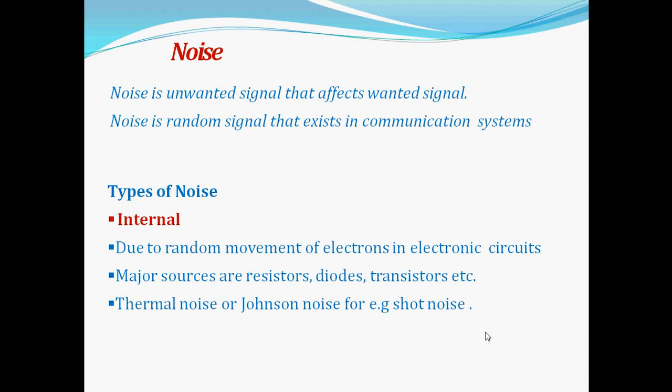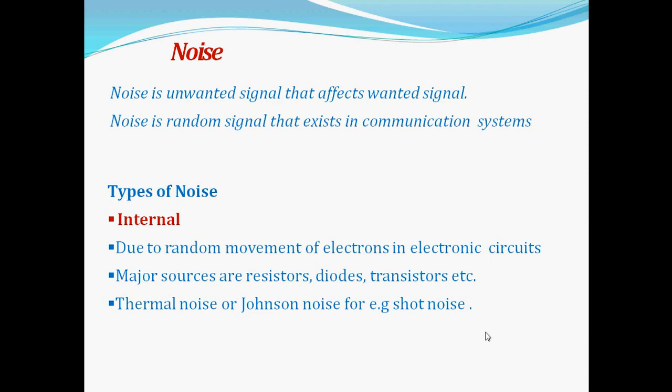Now the main point is that when we are sending any information or signal, there may be some interruption, or some unwanted signal may get added to the original signal, which is called noise. We can define noise as an unwanted signal that affects the wanted signal. Noise is a random signal that exists in communication systems. This noise is totally unwanted in the original signal that we sent from the transmitter and received at the receiver side.